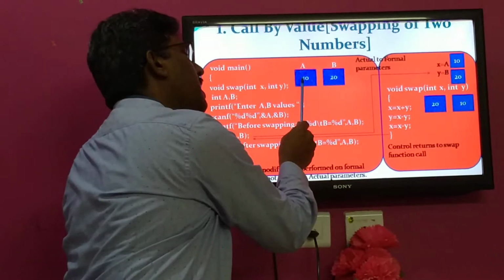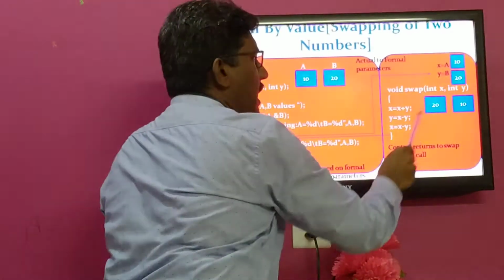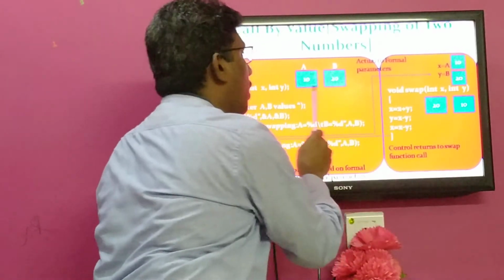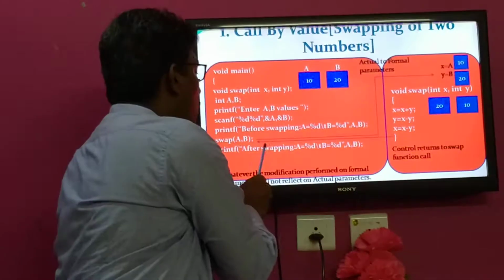The actual parameters are a is 10, b is 20. The formal parameters are initially 10, 20, and later updated to 20, 10. This updation will not be reflected on the actual parameters. Then the closing brace means control will be returned back to the calling function.